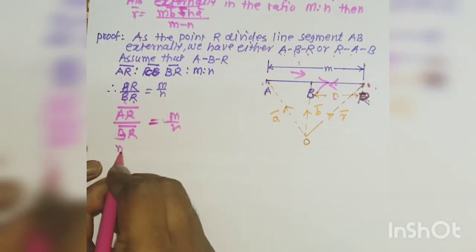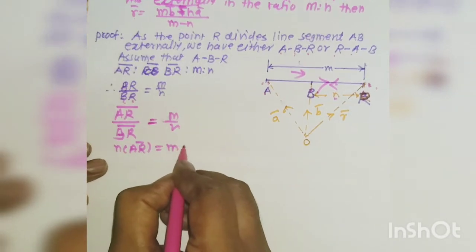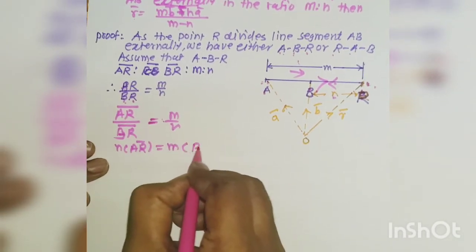Now again, n times AR bar is equal to m times BR bar.